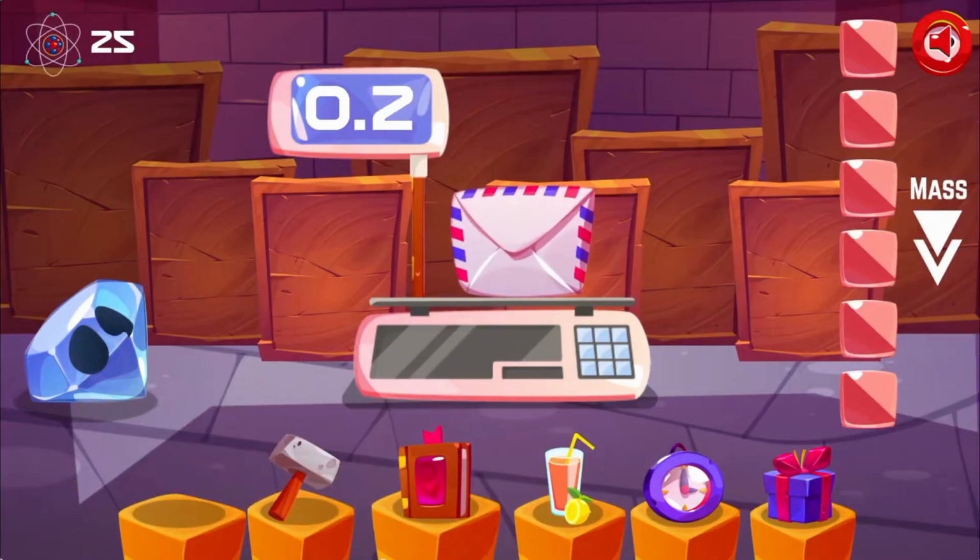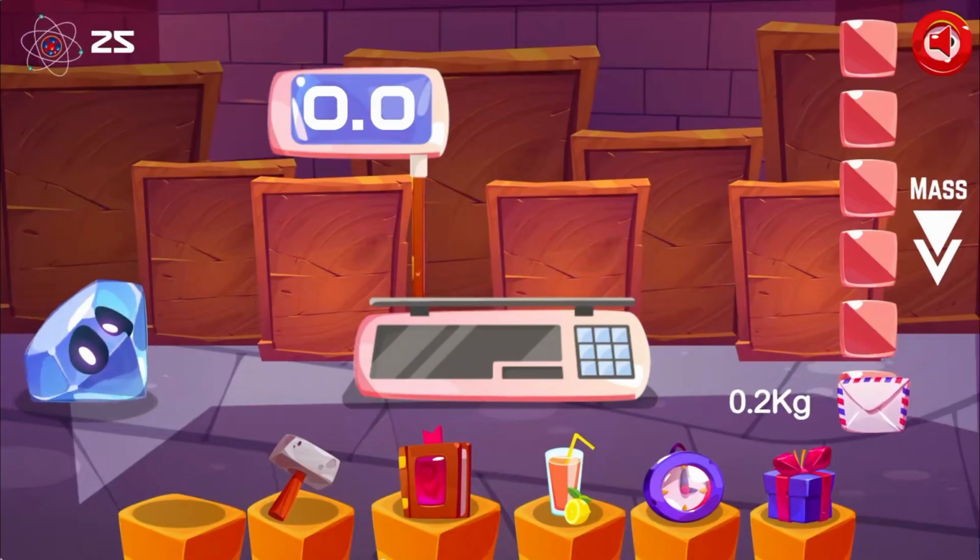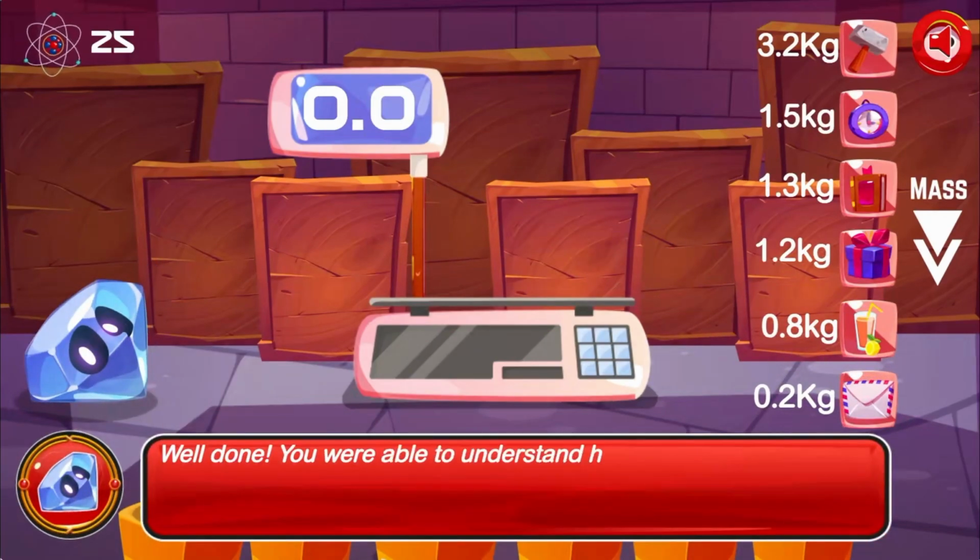Use your knowledge of science to complete this fun and educational game. Have fun and enjoy playing.